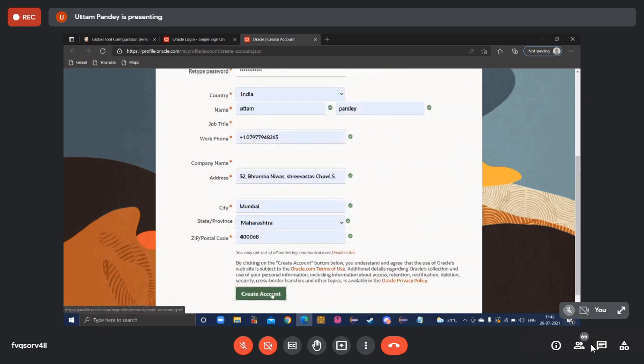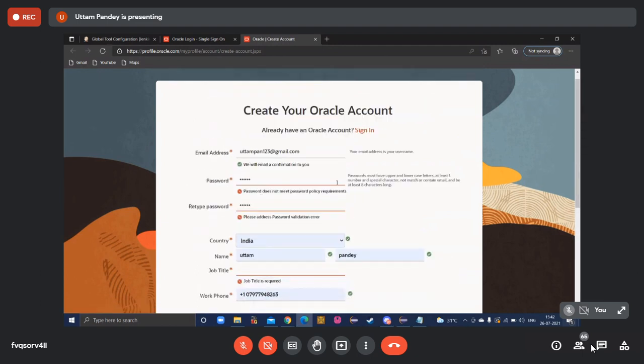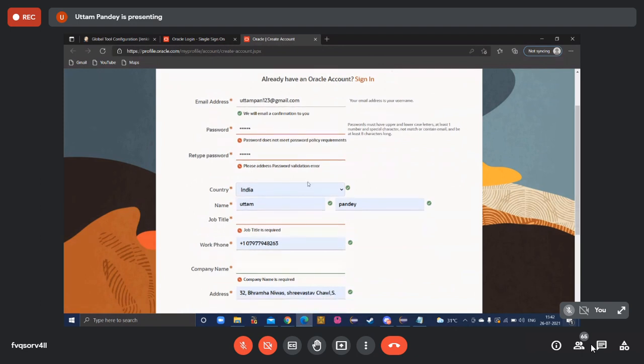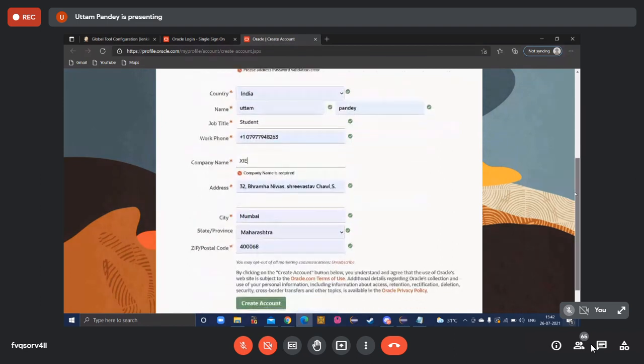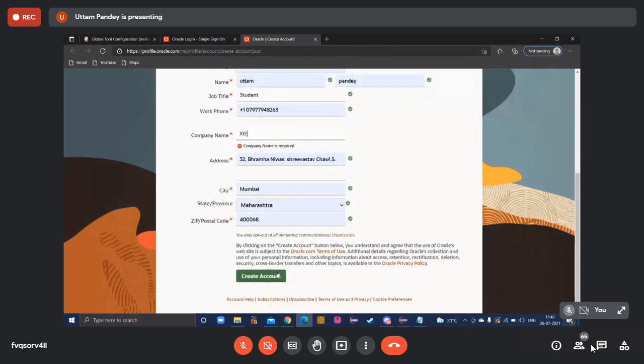Now here company name give XI. Job title give student. Yeah, student. Company name give XI. Okay. Scroll down. Done. Then click on the create account.